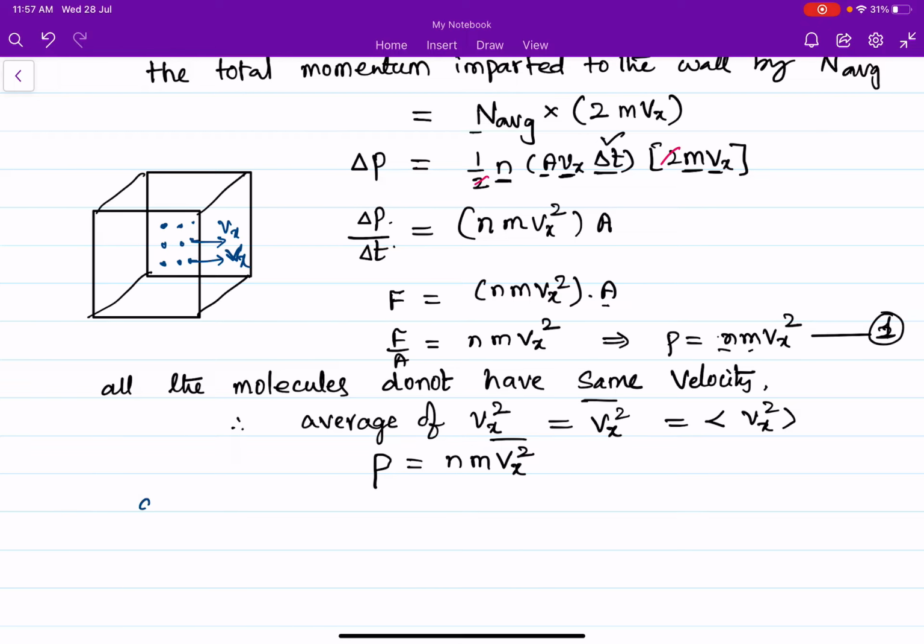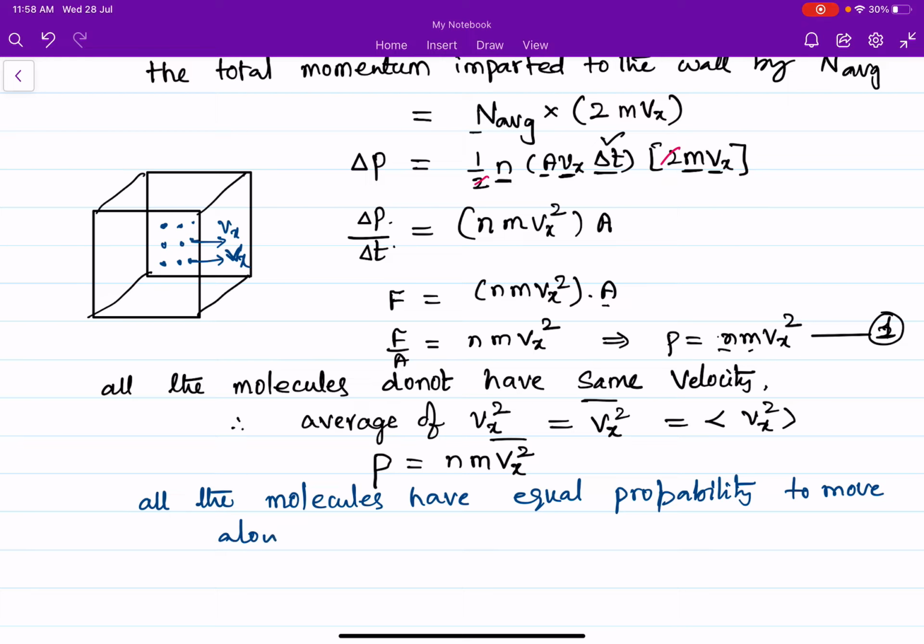So I am treating that all the molecules have equal probability to move along the x-axis, y-axis and z-axis.